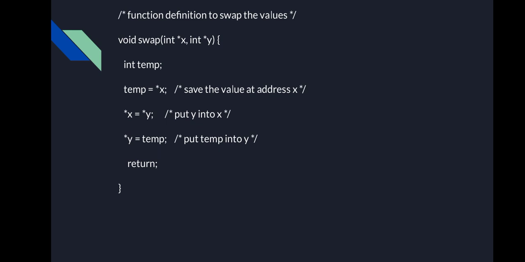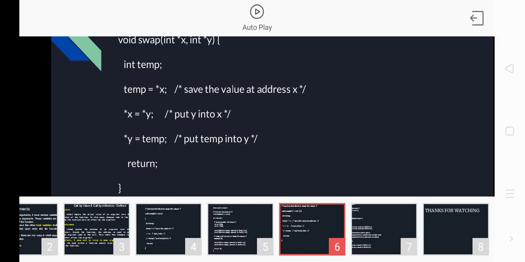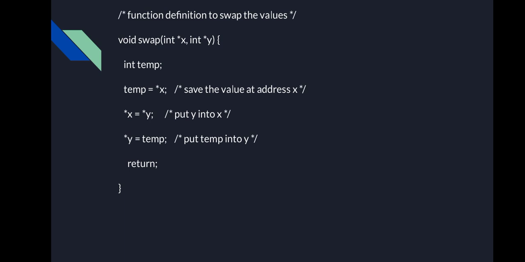Okay, now the same program is written using call by reference. What we have seen previously was call by value, and this is call by reference. For that, as I told you, we have to use in the parameter list asterisk x and asterisk y, that is the pointer variable. Here the same thing is written using the pointer variables, that is called call by reference. Again the same thing, but the only difference is instead of x we have used pointer x, instead of y we have used pointer y.